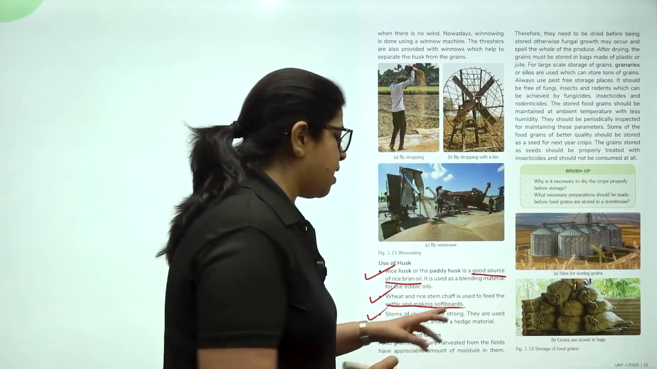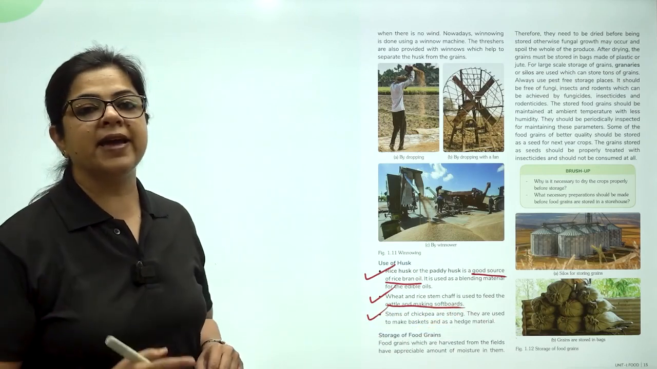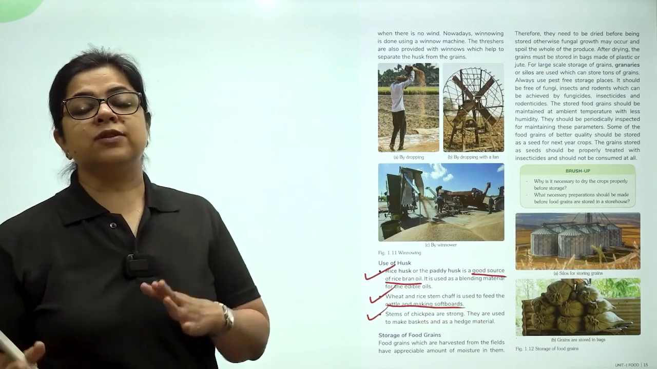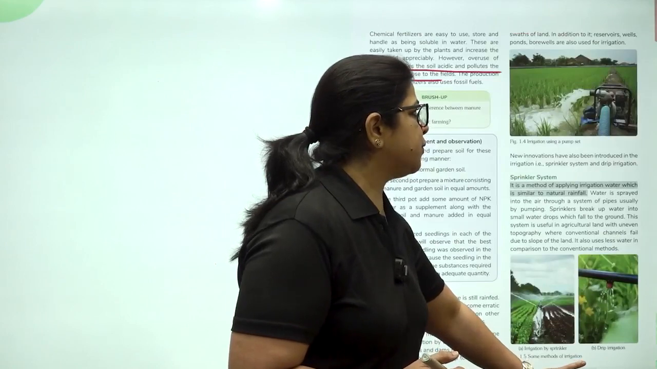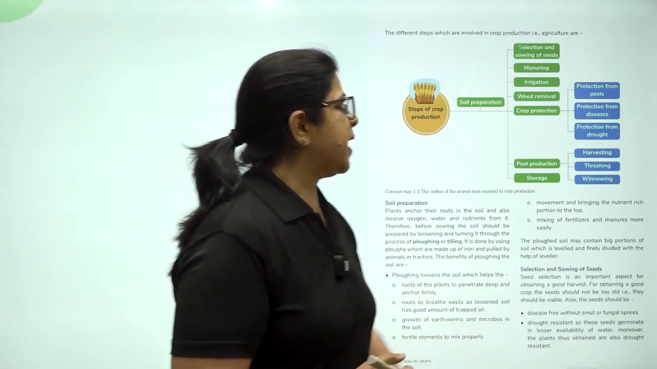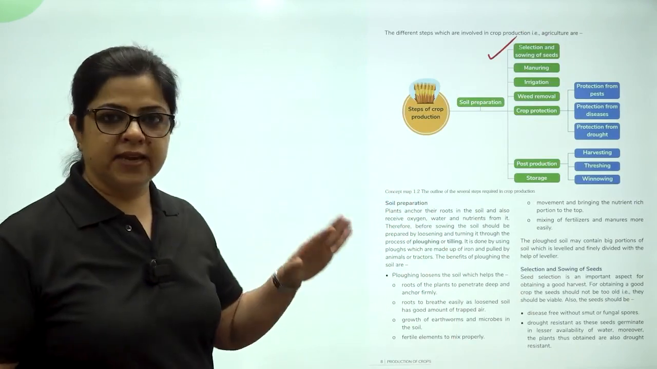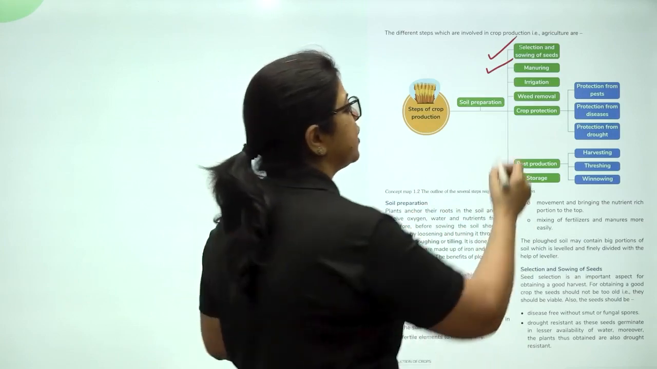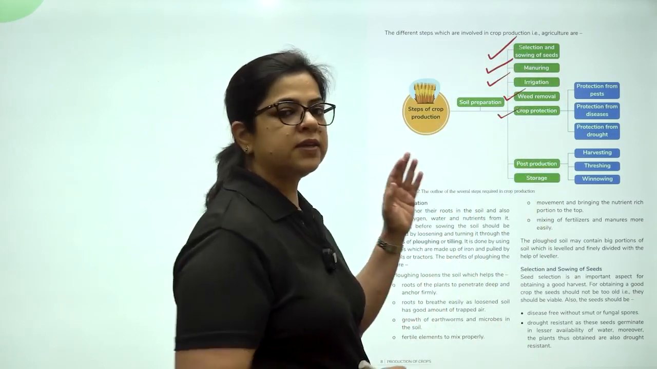Stems of chickpea are strong. They are used to make baskets and as a hedge material. Now, children, let's go back to the stages of crop production. So, we have seen here that selection and sowing of seeds was taken care of, manuring, adding of fertilizers taken care of, irrigation done, weed removal done, crop protection done.